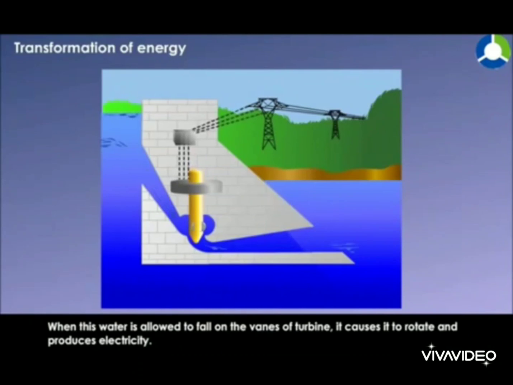The potential energy of the water stored in a dam changes into kinetic energy, and this kinetic energy of water is transferred to the blade. Again, the blade that you are seeing is continuously rotating, here the kinetic energy of water is being transferred, and the kinetic energy rotates the turbine. As the turbine rotates, it rotates the armature of a generator, and thus it produces electricity.